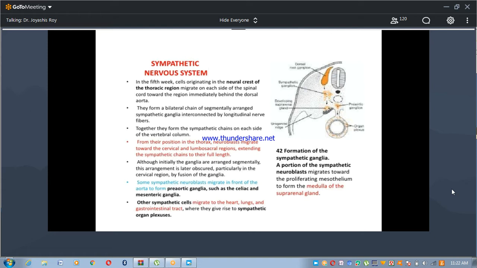Some sympathetic neuroblasts migrate in front of the aorta to form the pre-aortic ganglia, such as the celiac and mesenteric ganglia. Other sympathetic cells migrate to the heart, lungs, and gastrointestinal tract, where they give rise to sympathetic organ plexuses. Here, sympathetic nerves supply the different viscera, forming organ plexuses.